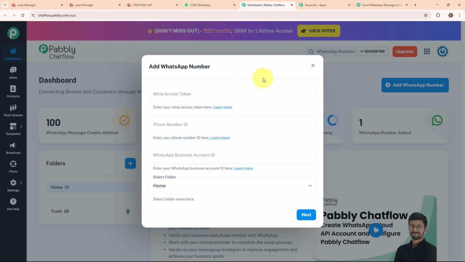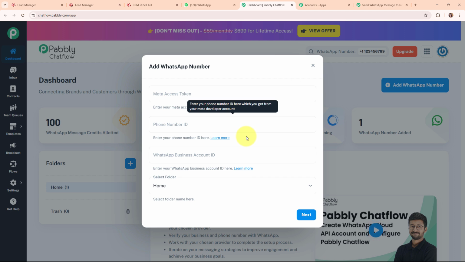Now the question arises that from where you are going to get the Meta access token, phone number ID and WhatsApp business account ID. To get all these details, you need to set up your WhatsApp Cloud API account. And to generate the permanent access token and set up a WhatsApp Cloud API account, you need to use Meta for developers. If you wish to learn the detailed setup of your WhatsApp Cloud API account, then you can check out the video on our YouTube channel.